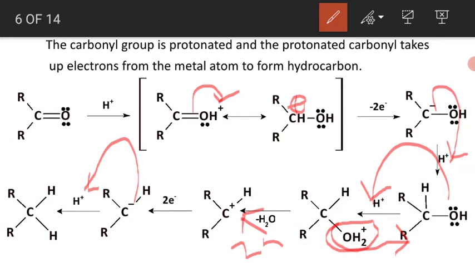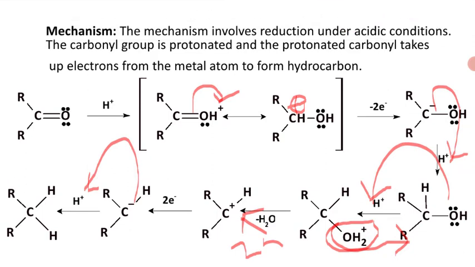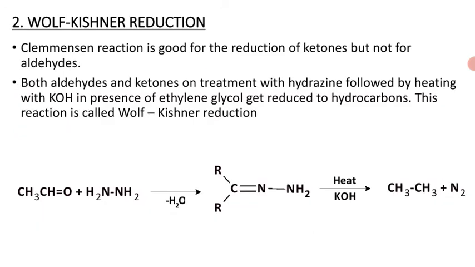So this is the mechanism of Clemmensen reduction. Coming to the Wolff-Kishner reduction. Here the Wolff-Kishner reduction is also a good reduction process for reducing aldehydes or ketones into hydrocarbons.